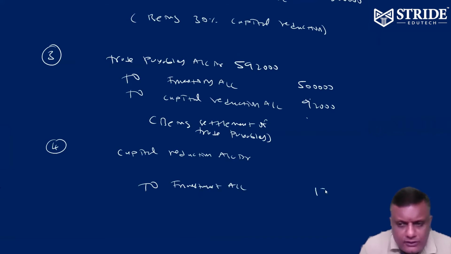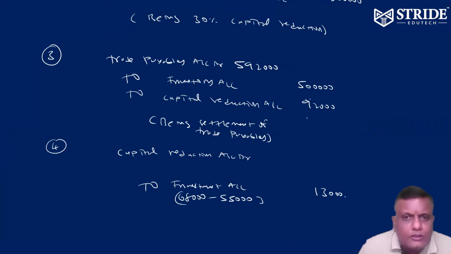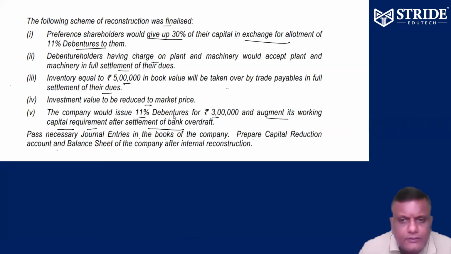We write it down from 60,000 to 55,000. There is a loss of 13,000. Next one, market price. Okay, right.